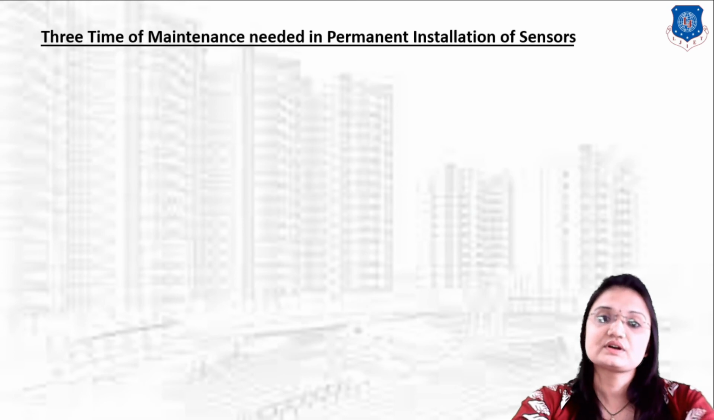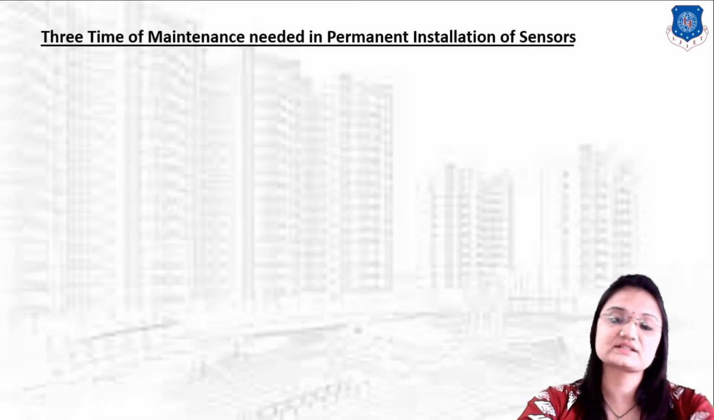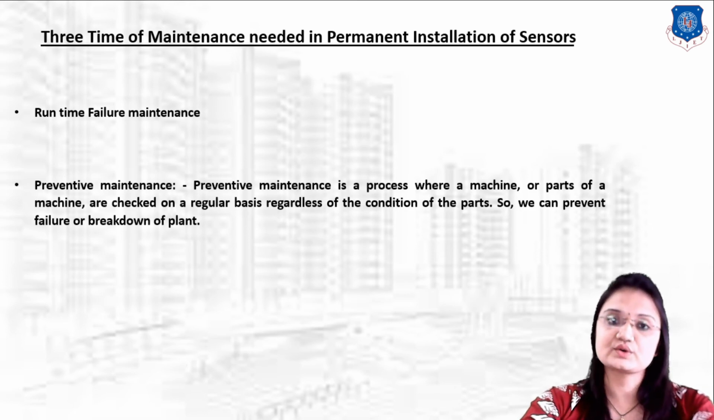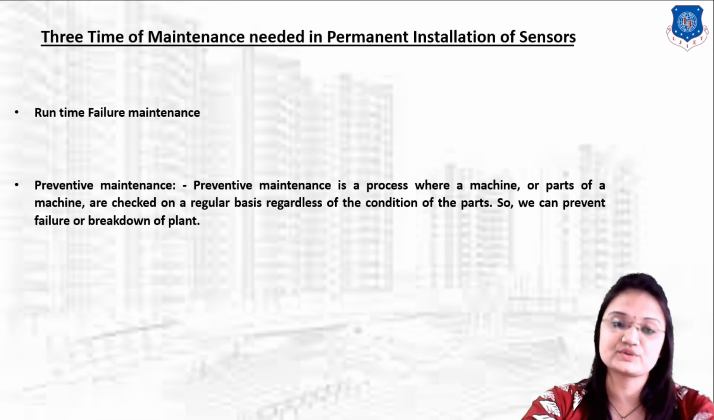Now, there are three types of maintenance needed if we install sensors permanently. First one is runtime failure maintenance. If some sensor fails at runtime, maintenance is required. Next is preventive maintenance. What is the meaning of preventive maintenance? Preventive maintenance is a process where a machine or part of a machine is checked on a regular basis regardless of the condition of the parts.